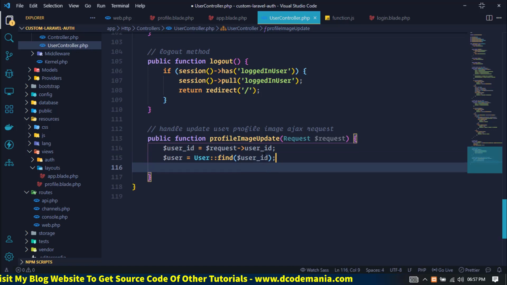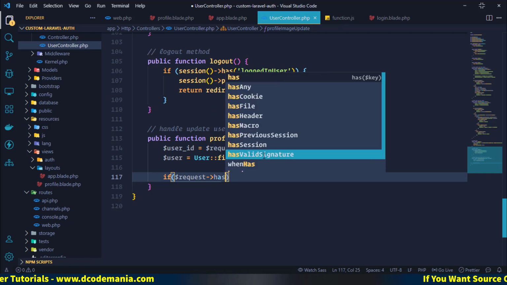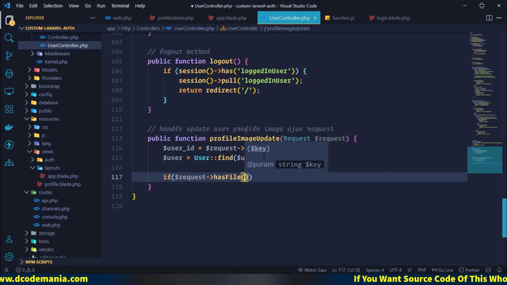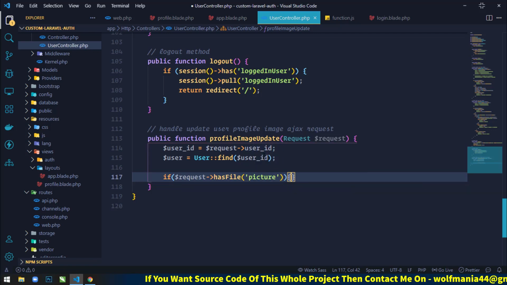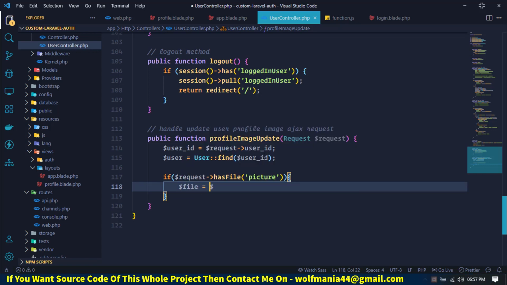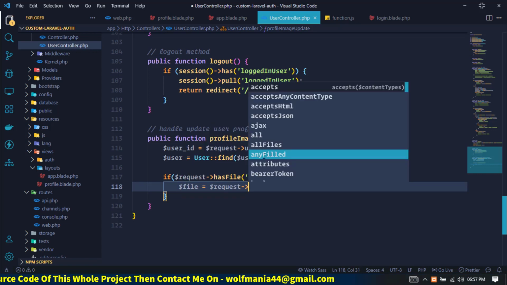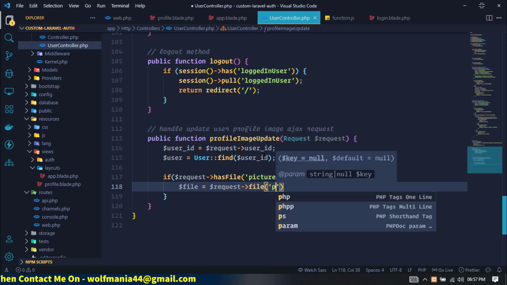Now next we will check the condition if request has file, and the file name value will be picture. Then in this case we'll create a variable file, request file picture.